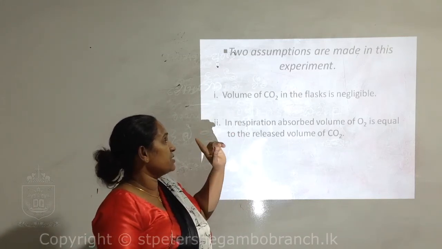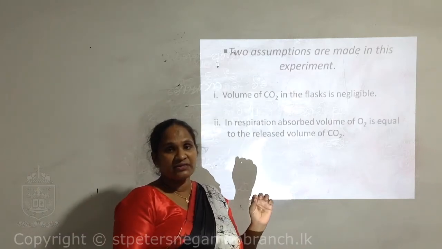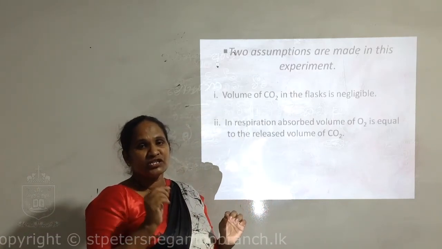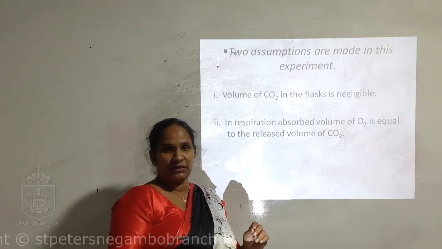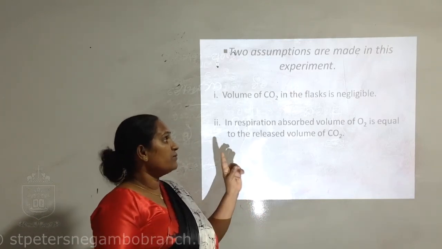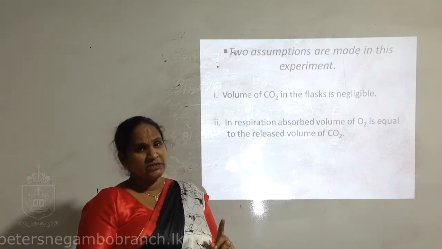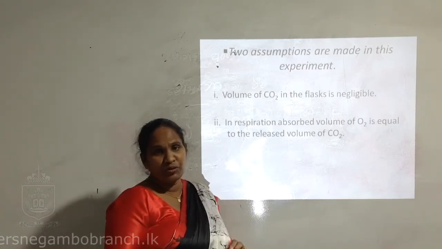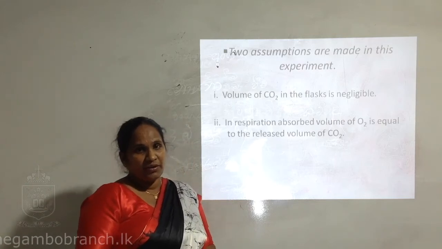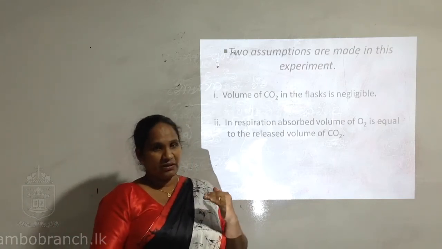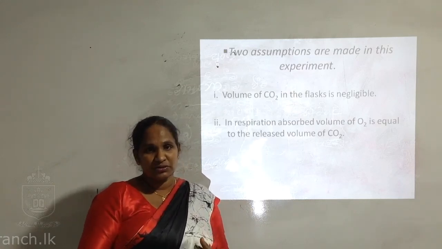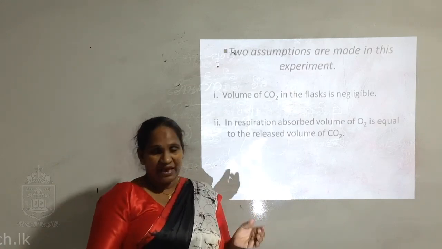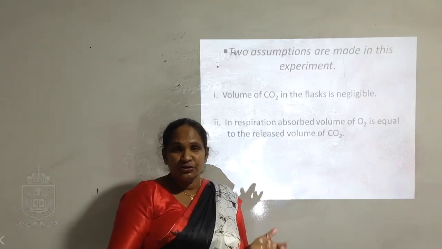The first assumption is that inside the flask only a very small amount of carbon dioxide is there. The second is that the absorbed volume of oxygen equals the released volume of carbon dioxide. From these two activities, both plants and animals do respiration.